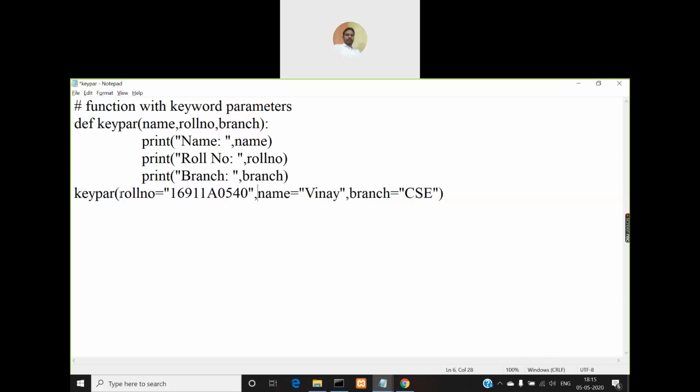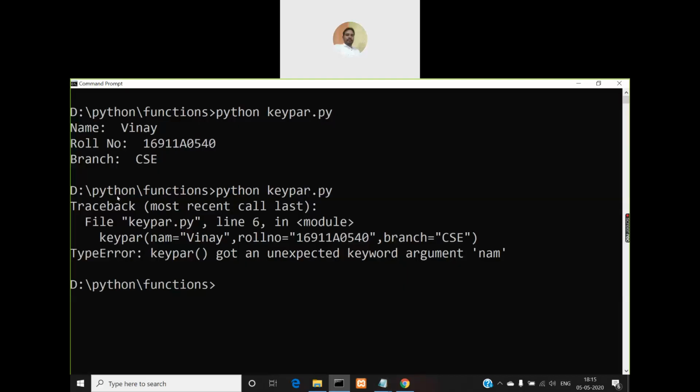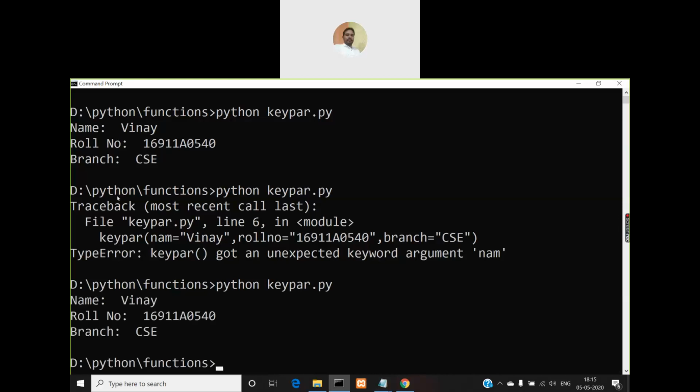Roll number is equal to 16911A0540. Name is Vinay, branch is CSE. So I have changed the order, right? Actually, the first one must be name, the second one roll number, and the third one branch. But here I'm using roll number as the first keyword parameter. So let us execute it and check.